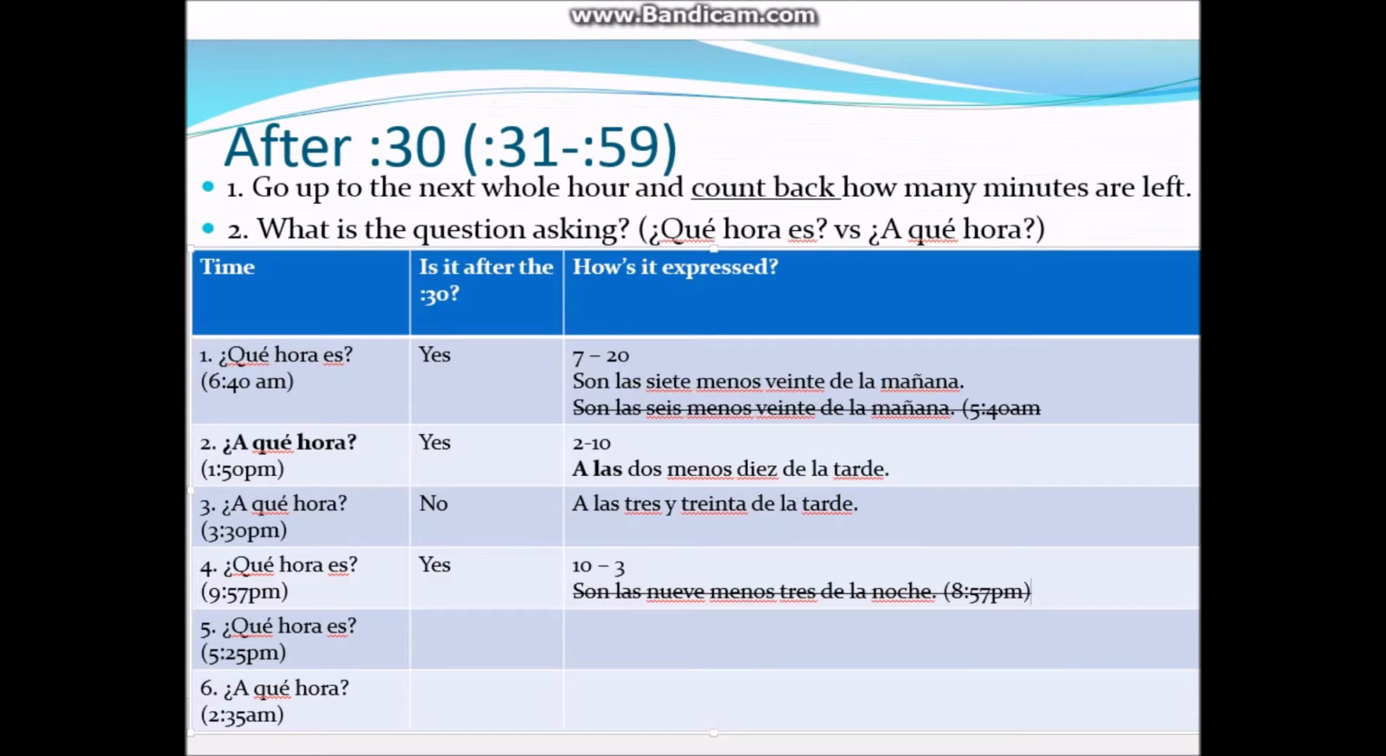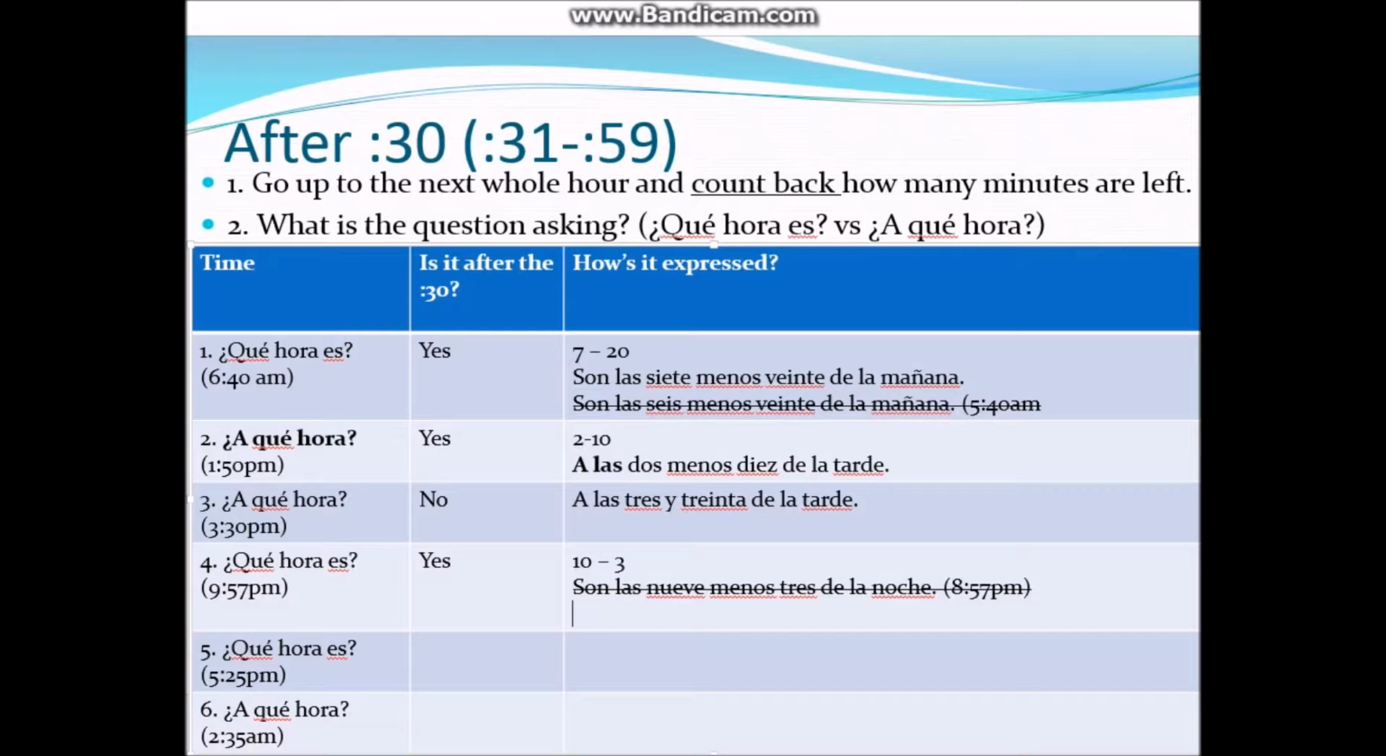The next whole hour is 10. Son las 10 menos 3 de la noche. This is correct because we went up to the next whole hour and then we counted back.